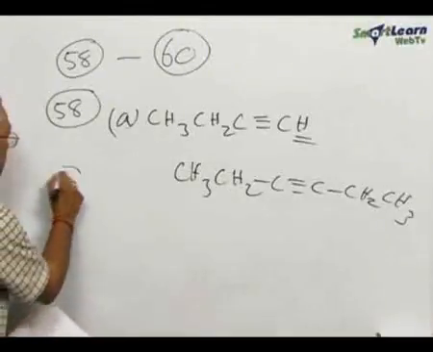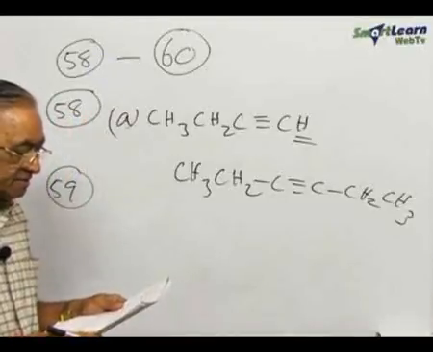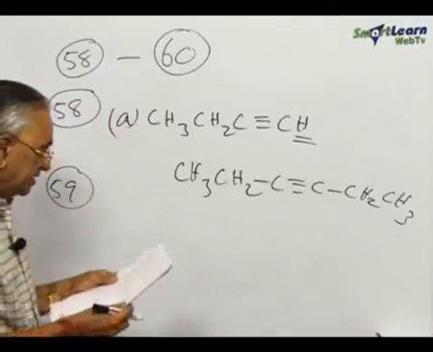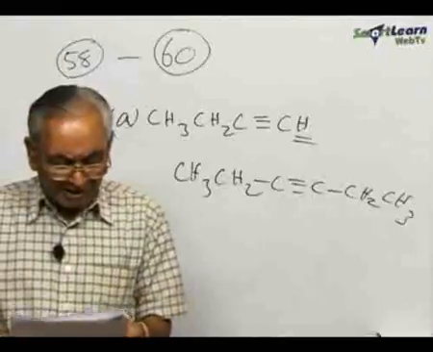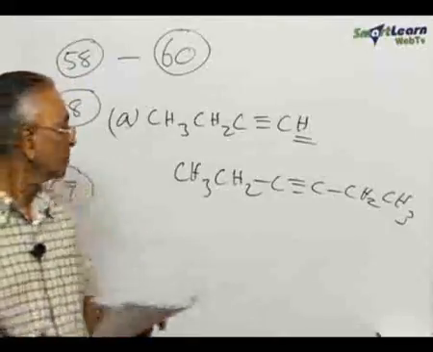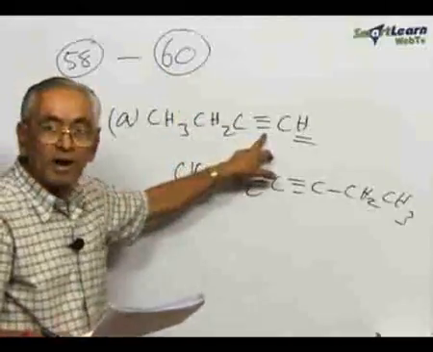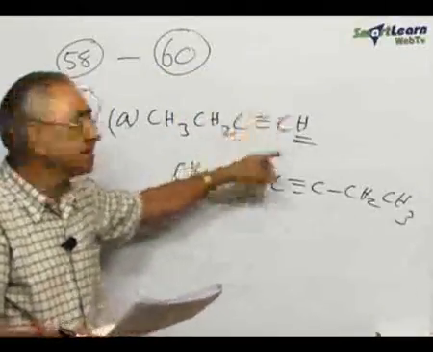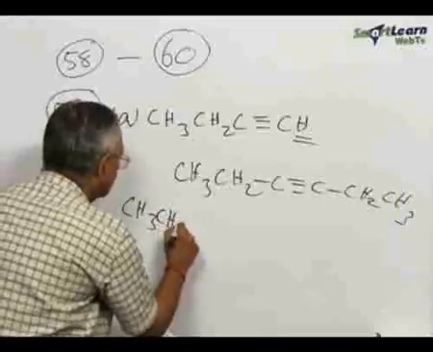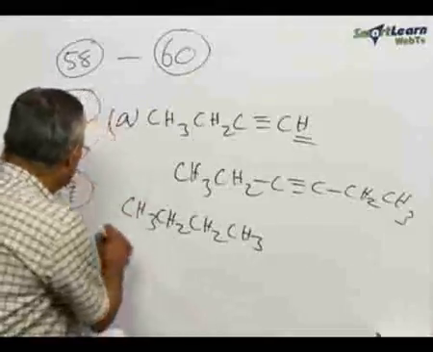Now coming to question number 59. The structure of C is, what is the structure of C? What is actually given is complete catalytic hydrogenation. On catalytic hydrogenation with excess of hydrogen, this is the original hydrocarbon. With excess of hydrogen, what will happen? This will take 1 mole of hydrogen to become a double bond, and with the excess of hydrogen, this will become a single bond. So what will be the compound produced? CH3 will not be affected. So CH3CH2CH2CH3. If there is anything corresponding to that, then it is actually B.